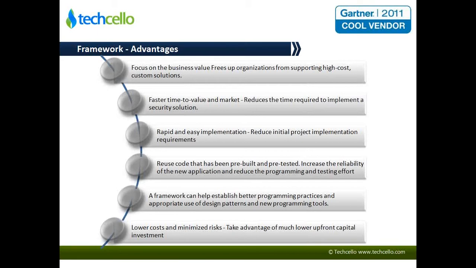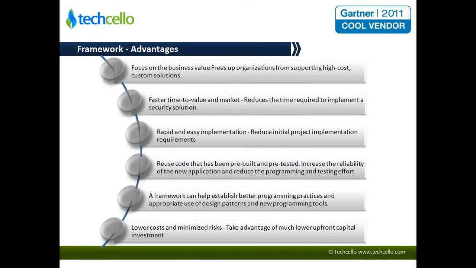One, to summarize, focus on the business value, freeing up organizations from supporting high cost and custom solutions. That's one big advantage. And since you are going to be more focused on developing the functionality, you will be reaching the market much faster, and the time required to implement the solution itself is going to be less because you already have the base in place.